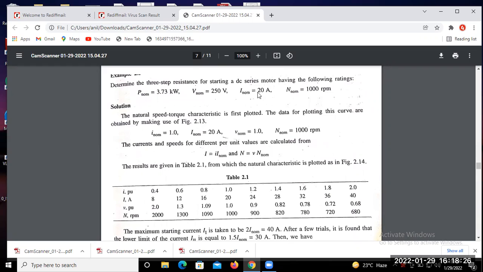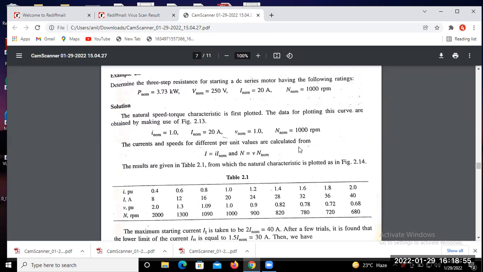Okay, so maybe obtain this table and then just find I nominal, that means 1 per unit, and I nominal given as 20 ampere, and V nominal equal to 1, and speed is 1000. So the current and speed for different per unit values.